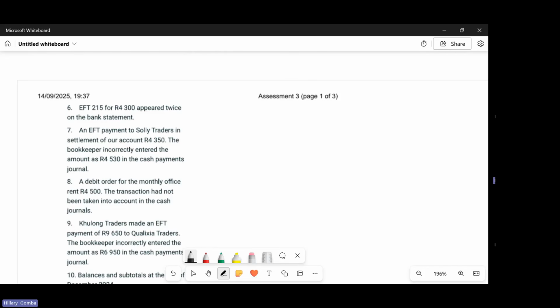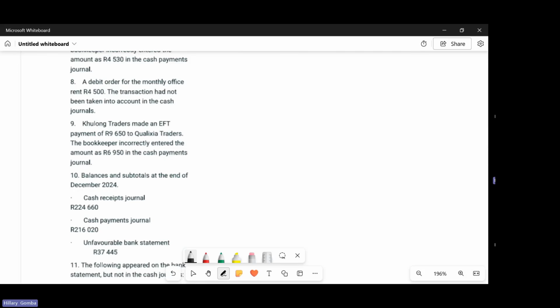Number 7, an EFT payment to Solid Traders in settlement of our account of 4,350. The bookkeeper incorrectly entered the amount as 4,530 in the cash payment journal. Then we have a debit order for the monthly office rent of 4.5. The transaction has not been taken into account in the journals. Number 9 is Kulong Traders made an EFT payment of 9,650 to Qualixia Traders. The bookkeeper incorrectly entered the amount as 6,950 in the cash payment journal. Balances and totals at the end of December 2024.